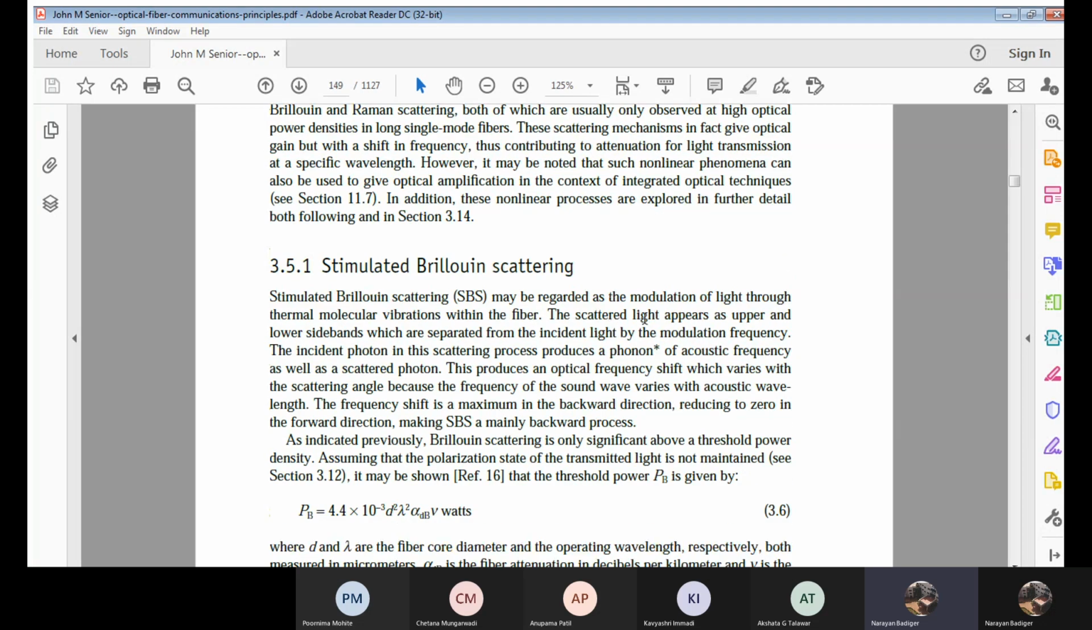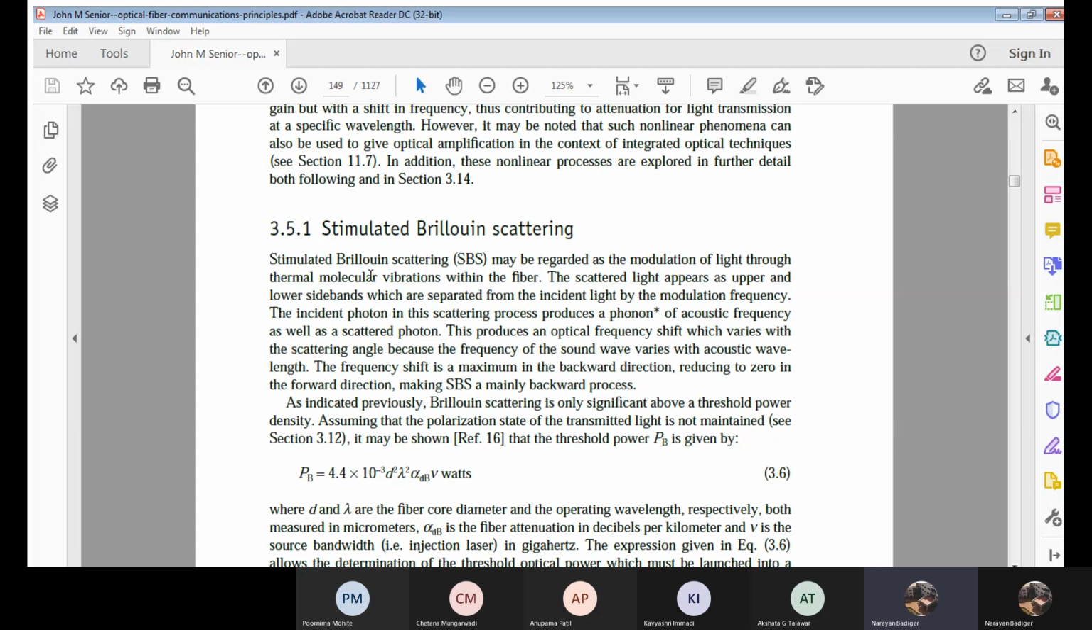Okay, now quickly we'll see what SBS and SRS are. SBS stands for stimulated Brillouin scattering. This is considered the modulation of light through a mechanical change. Now what is that mechanical change? That is due to temperature, that is, thermal molecular vibrations within the fiber. If there is a high power density, it will give a lot of heat, and due to that heat, the molecules present in the fiber start to vibrate at this thermal temperature. Correct?